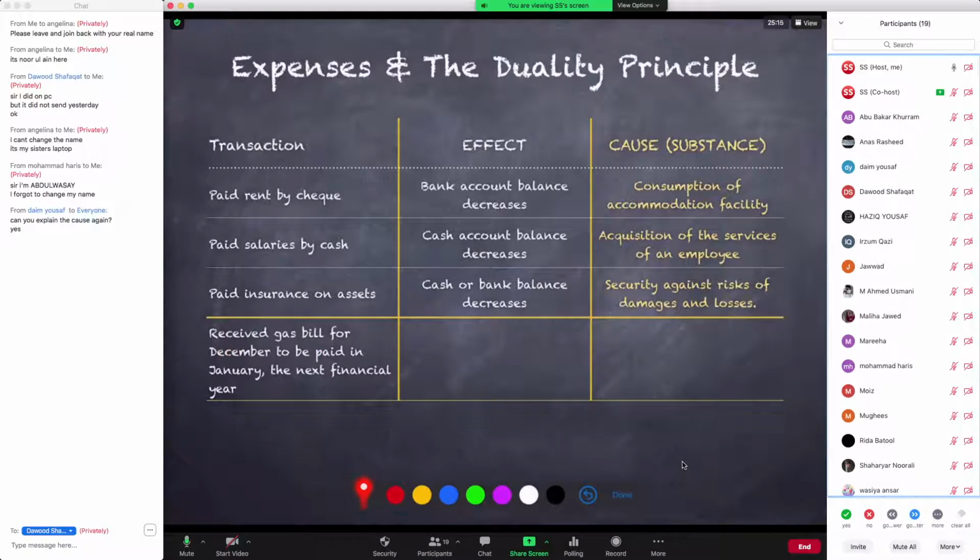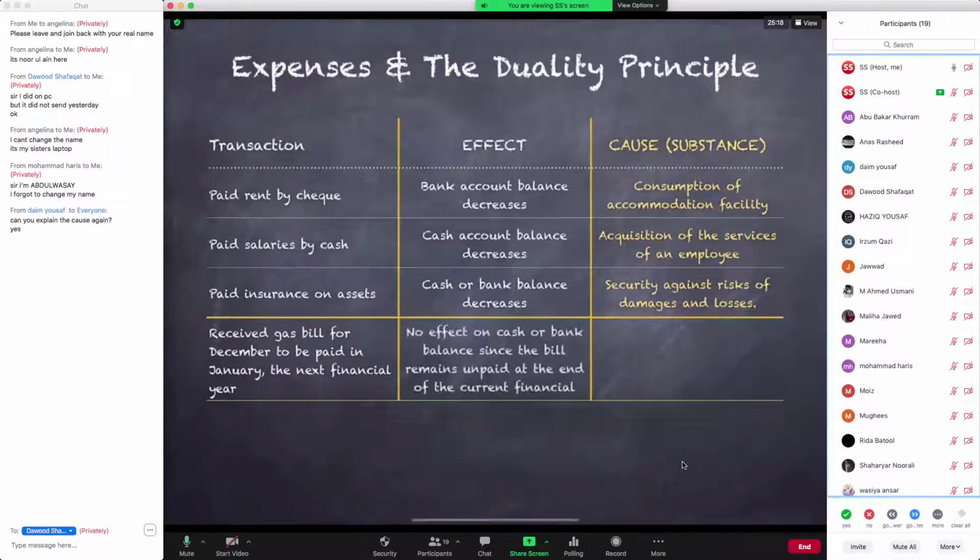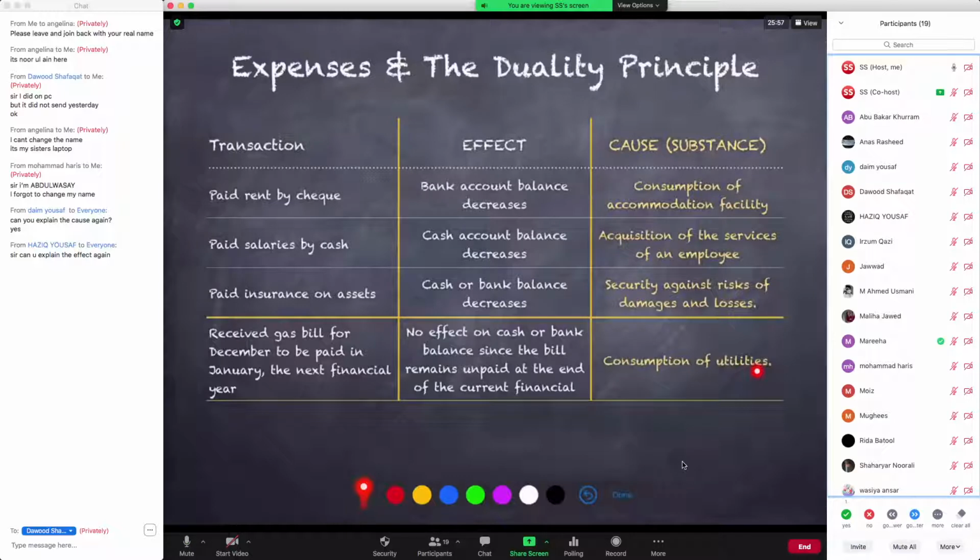So what is going to happen now? The problem with this particular entry is that there is no effect on your cash or bank. And if we see the other three examples for the expenses, we only detect the existence of an expense every time we lose from cash or bank. But in this case, you will not lose any amount from cash or bank, because the gas bill has just been received, not yet paid. So this means that your effect has not been registered. But do you agree with this, that you have already consumed the benefit of your utilities for the month of December? So the consumption of benefit has already happened, right? But your effect, your cash or bank, has not decreased yet.